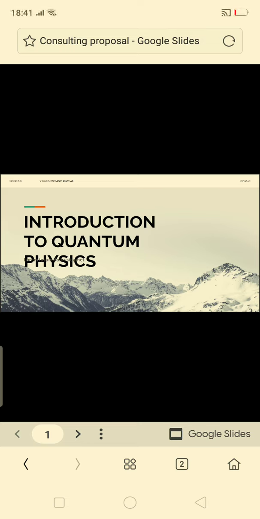It involves chemistry as well, and it involves all the functions of the atomic and subatomic particles, and the wave theory, function and accuracy of the particles, each and everything. So we will discuss the introduction of quantum physics.